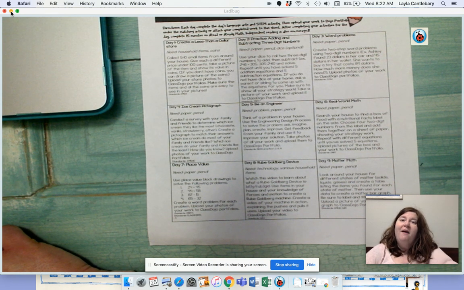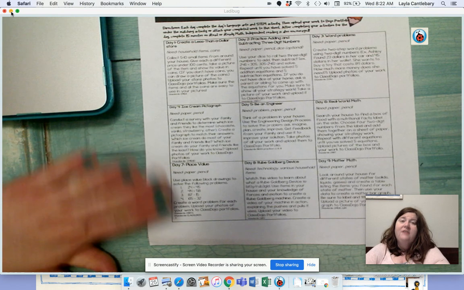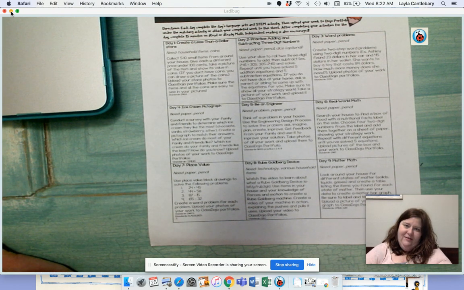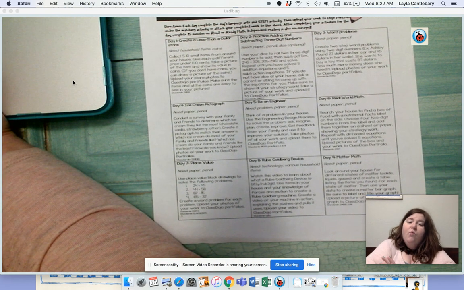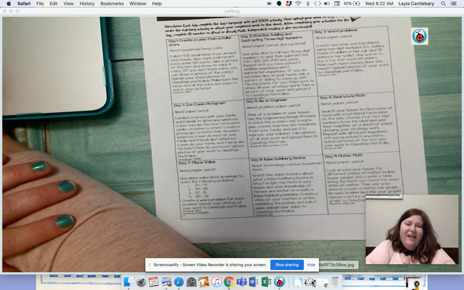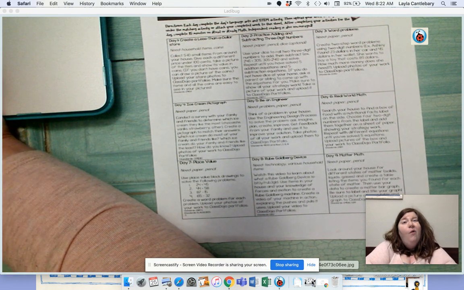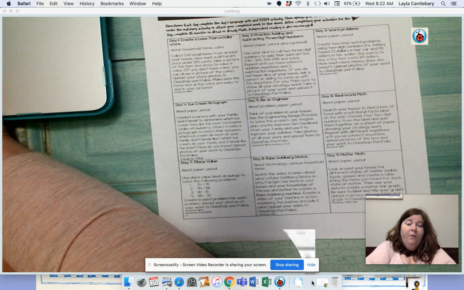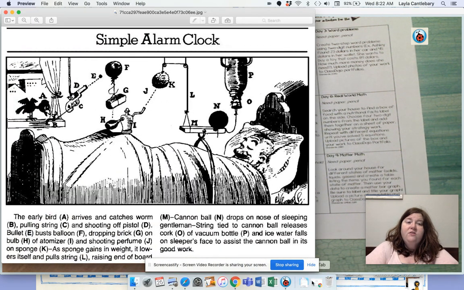This is like my favorite activity you guys have done. I really did like when you read to me. But I love a Rube Goldberg device. And to show you what that means and why it's named after somebody, a while ago there was a cartoonist, a man who drew cartoons called Rube Goldberg, and I'm going to show you one of his things. And so here you can see this picture over here. Well, for me, I'm pointing toward it, but it looks like I'm pointing away from it. It's weird.